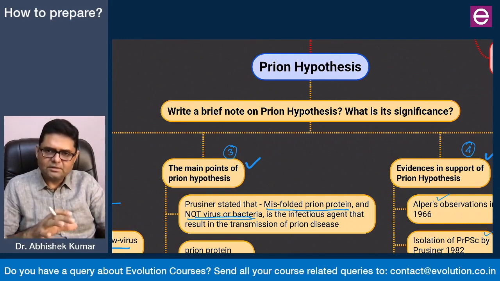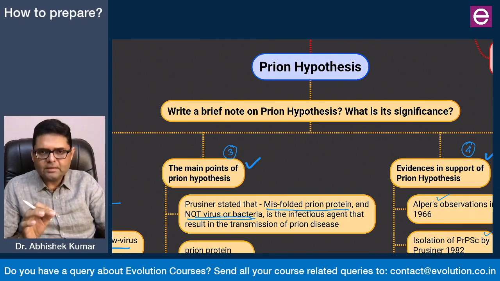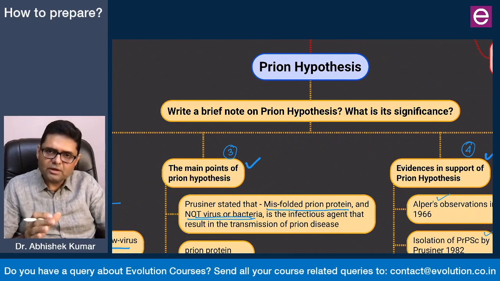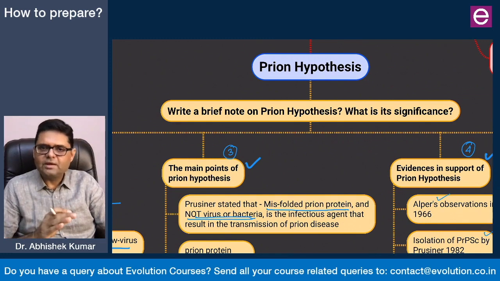So I think this discussion gave you some insight into how to focus our answer exactly to the demands of the question, and then how to organize the facts under proper headings and subheadings so that our answer is not only complete but coherent and easy to navigate by the examiner.